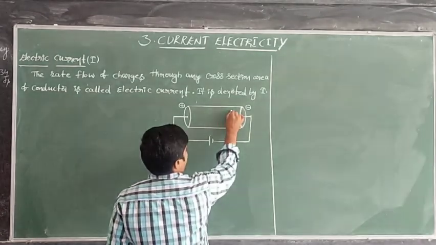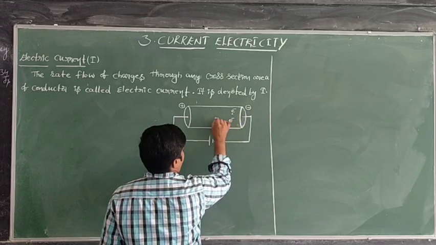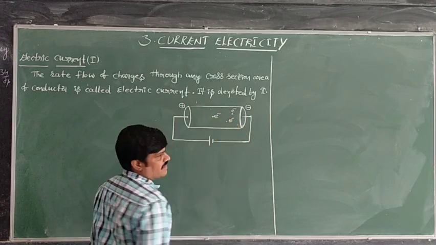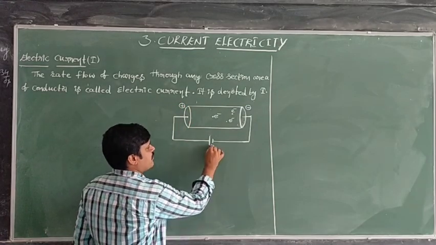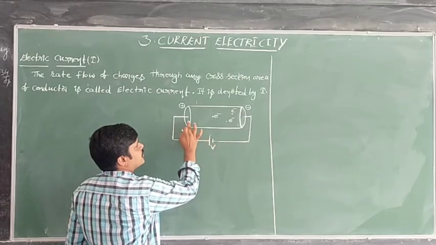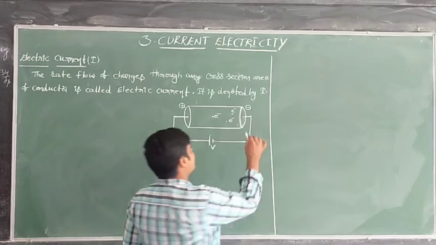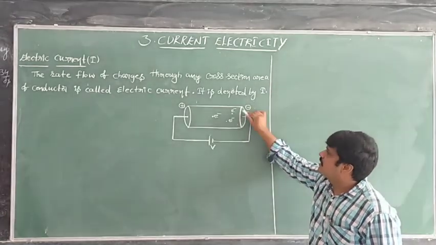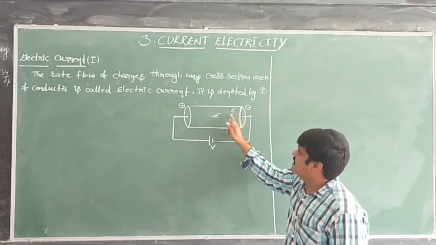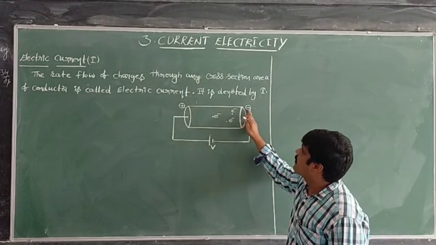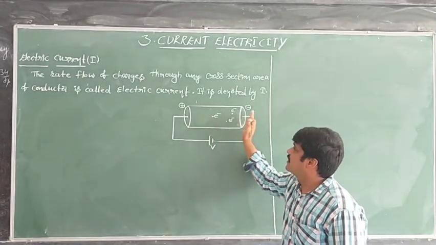Now inside the conductor, a large number of free electrons are available. These are the free electrons. Wherever you connect an external potential to the ends of a conductor, electrons, which have negative charge, are repelled by the negative terminal.